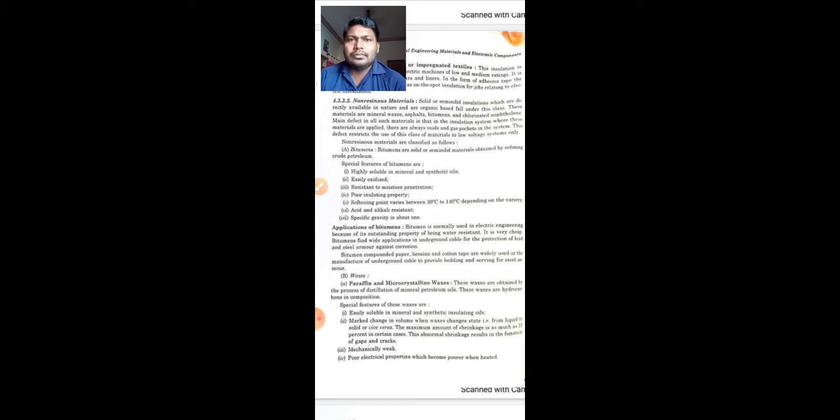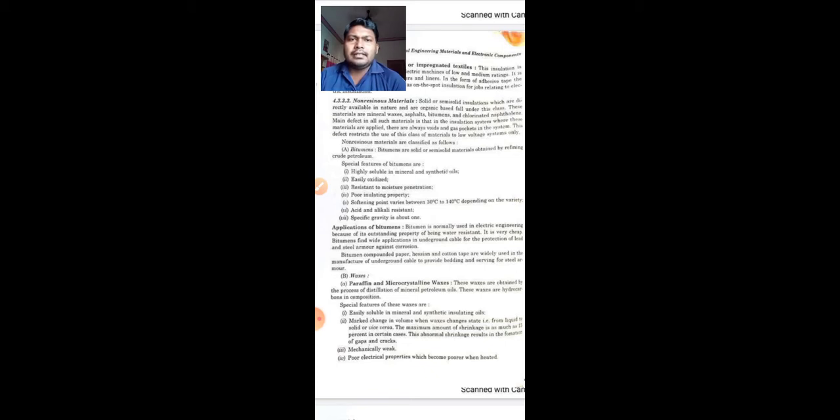They are highly soluble in mineral and synthetic oils, easily oxidized, resistant to moisture penetration, poor insulating property. The softening point varies between 30 degrees centigrade and 140 degrees centigrade depending upon the variety.